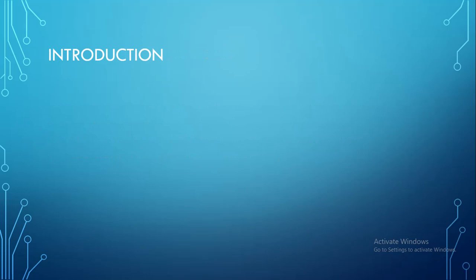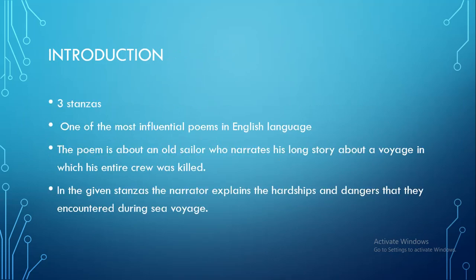Now, in the introduction, I want you to look at your book because in your book, you'll come to know that this poem that we're going to do today consists of 3 stanzas. And this poem is the most influential poem of the English language. The poem is about an old sailor, which I've already discussed, who narrates his long story about a voyage in which his entire crew was killed. So the journey on a sea is known as a voyage. And it turned out that he was the only survivor.